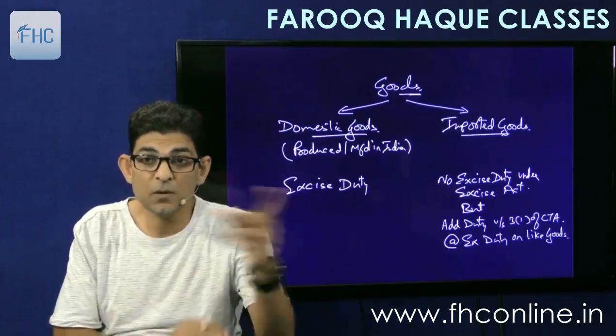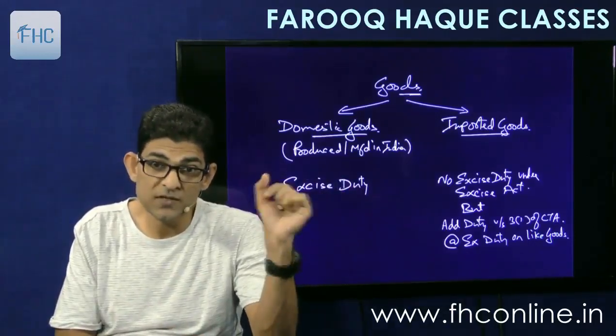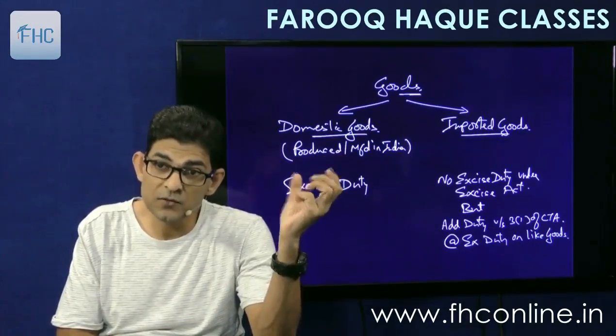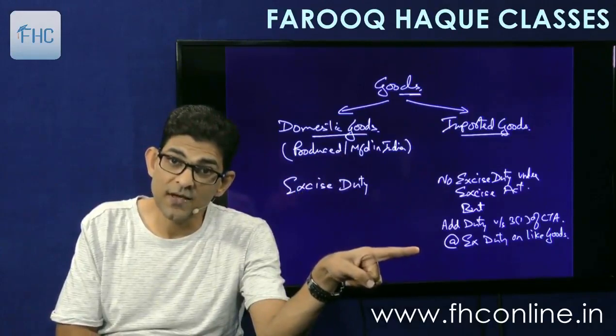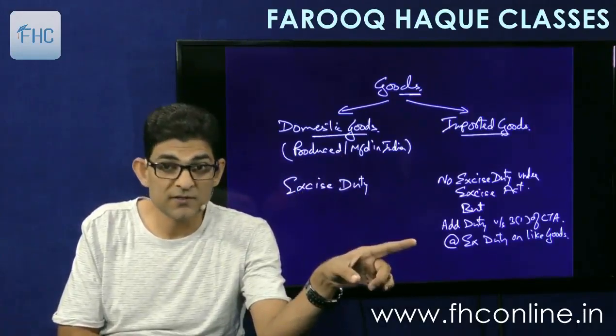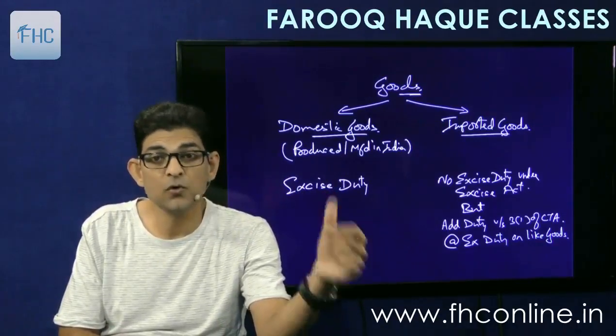Suppose I am importing a mobile phone. We'll see how much excise duty is payable if a mobile phone is manufactured in India. That rate of excise duty would be charged here as additional duty. Therefore this is called CVD of excise, countervailing duty of excise.